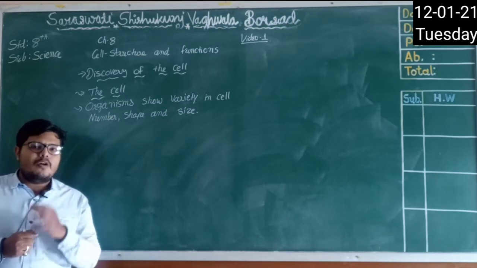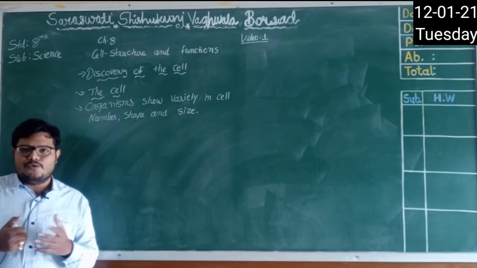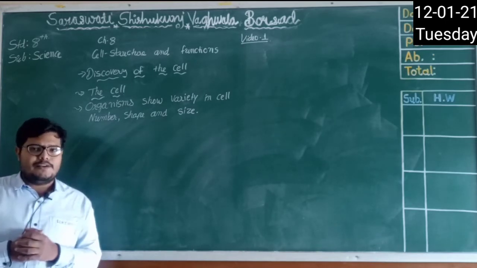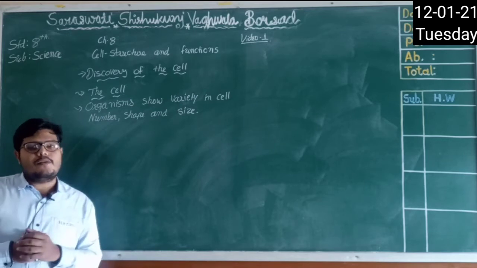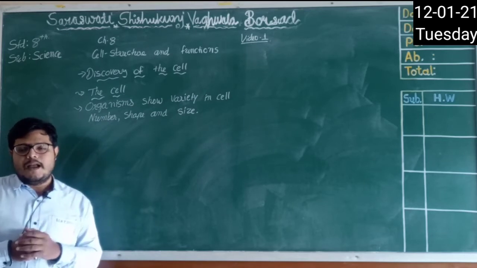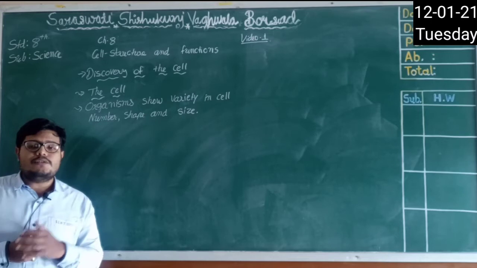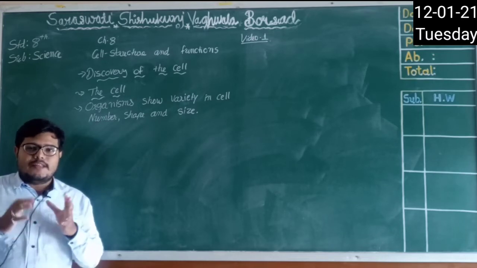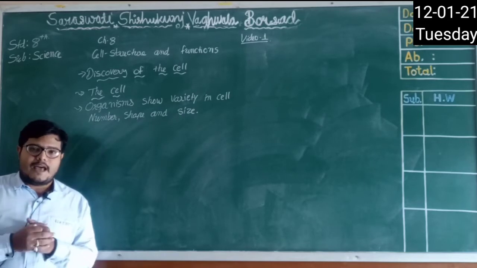Let's guess the number of cells present in a human body or in any living thing. Do you know how many cells are present in your body? There are trillions of cells present in the body. Trillions means 1,000 crores, right? So that many cells are present in our body.